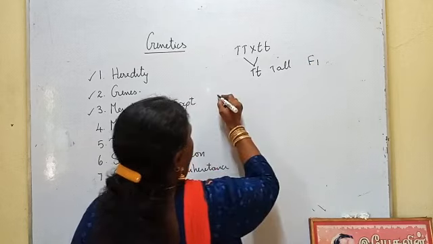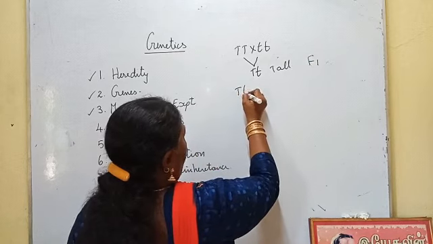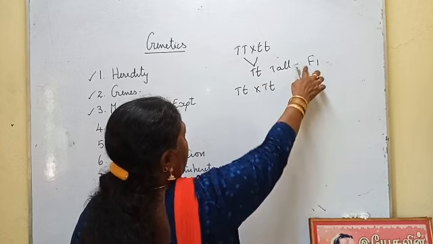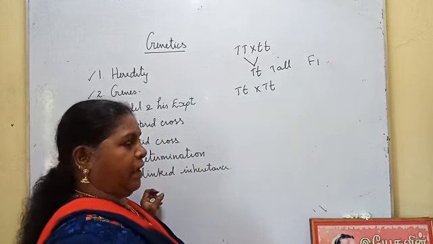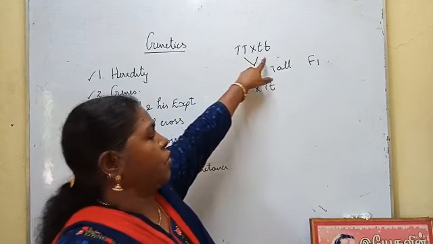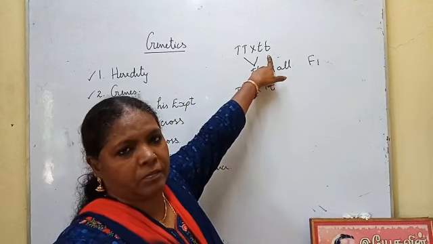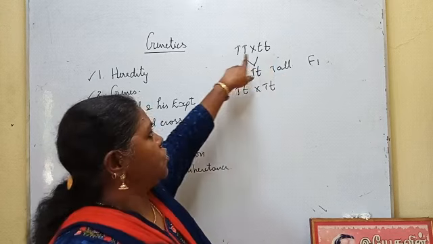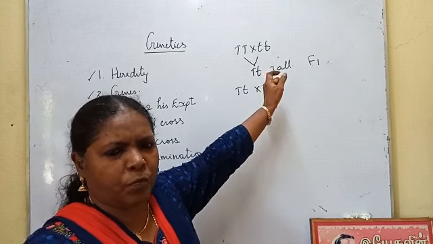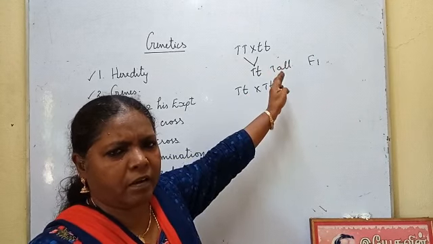The F1 tall plant is called a hybrid. This tall plant is called true breed, and the dwarf plant is also called true breed. What is a true breed? Generation after generation, the same character is expressed.